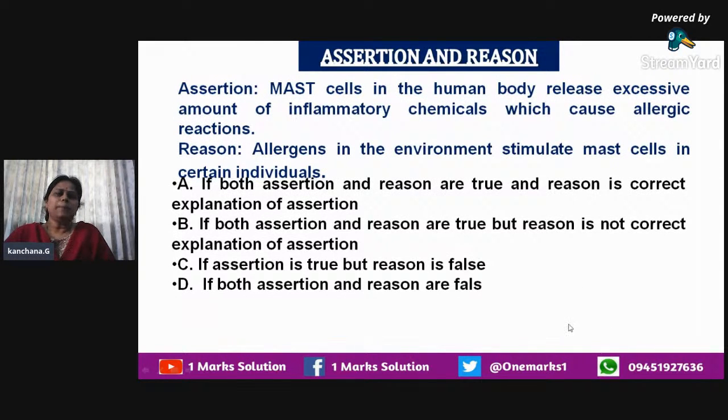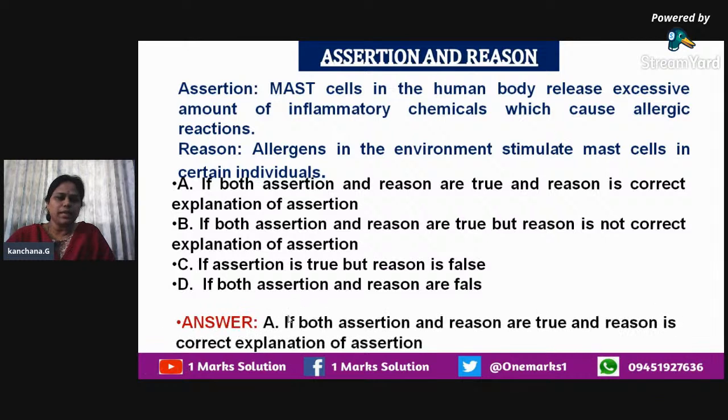Next one. Assertion: mast cells in the human body release excessive amounts of inflammatory chemicals which cause allergic reactions. Reason: allergens in the environment stimulate mast cells in certain individuals. Which is the correct answer? Guess it. The answer is going to be A only. Both the assertion and reason are true.